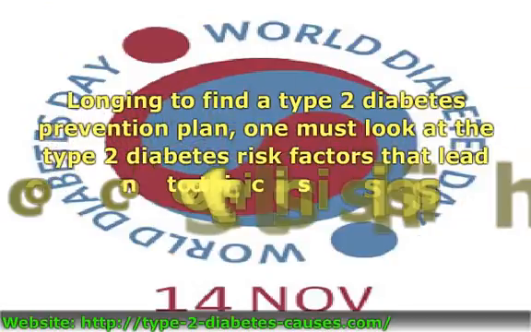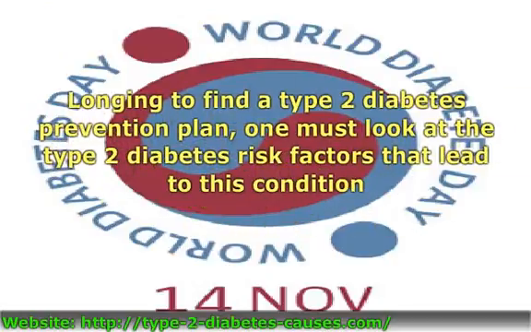Longing to find a type 2 diabetes prevention plan, one must look at the type 2 diabetes risk factors that lead to this condition. As stated above, obesity and inactivity are major causes that can be addressed and corrected if the individual is so motivated to initiate a type 2 diabetes treatment plan. However, there are a few type 2 diabetes risk factors that cannot be reversed.